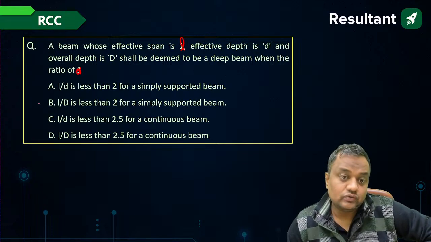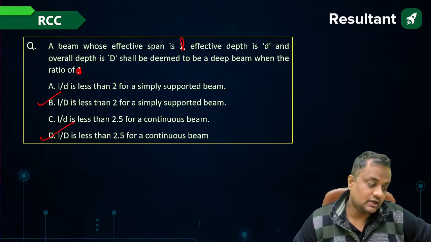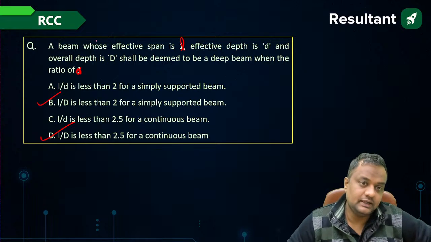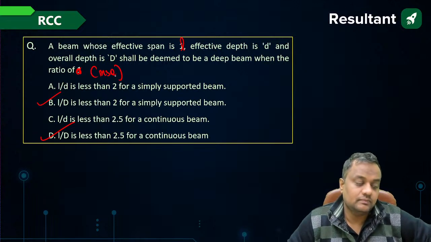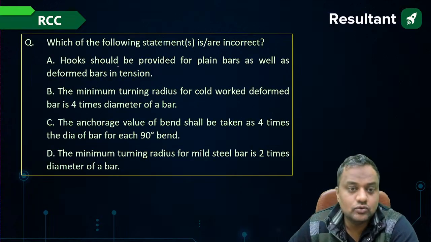When it is less than 2 for simply supported and less than 2.5 for continuous beam. B and D. Okay. So others also, again the hook question we have already done.